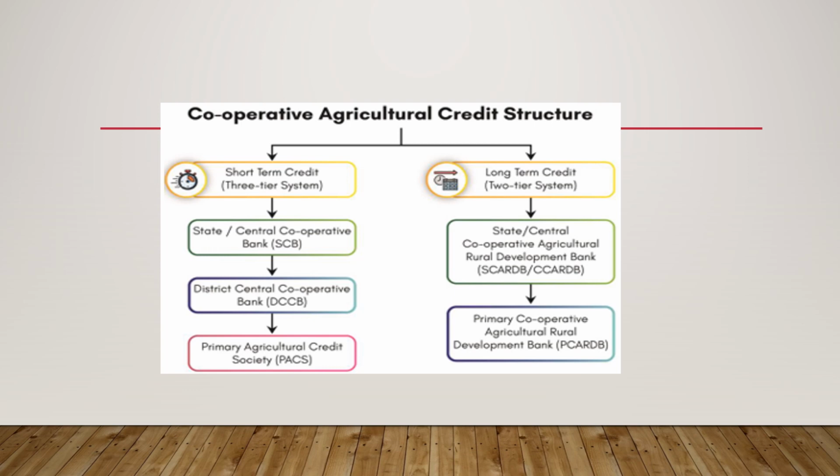It has state central cooperative bank, we have district central cooperative bank, and we have primary agricultural credit society, which is PACs. And in the long term credit, we have two tier system, which is state central cooperative agricultural rural development bank, and then we have primary cooperative agricultural rural development bank.